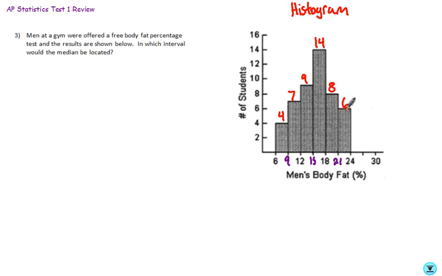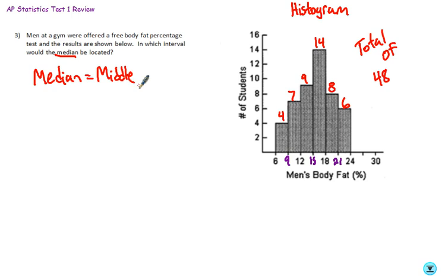How many total people is that? Well, if we add up 4 plus 7 plus 9 plus 14 plus 8 plus 6, what we'll end up getting is a total of 48. Now remember the median, where would the median be? Remember the median is the middle. So if we lined all 48 guys up and we said, okay, who's the middle guy? What would his body fat percentage be?